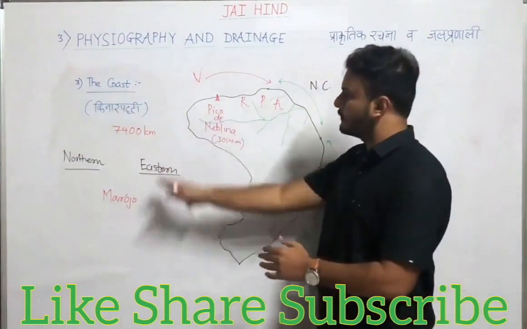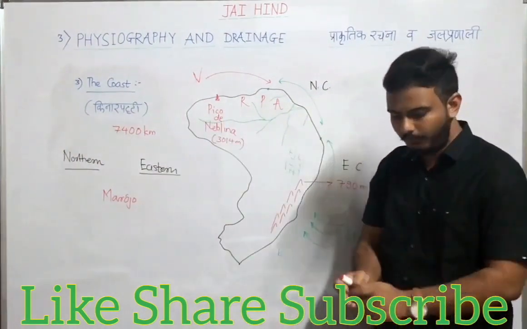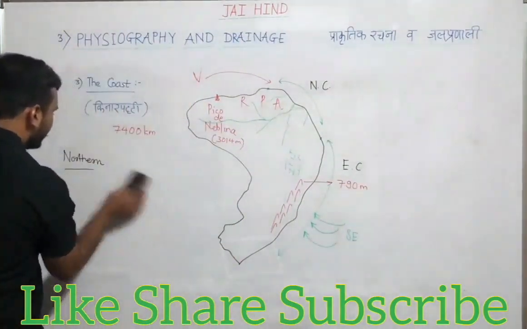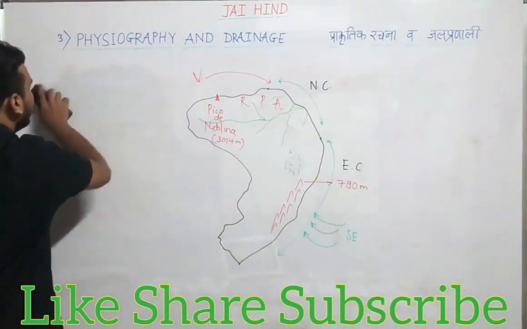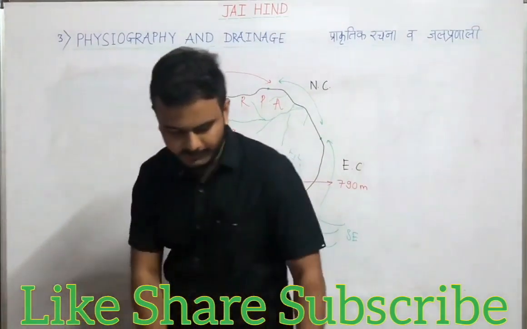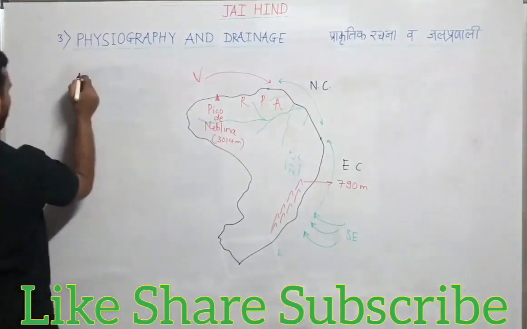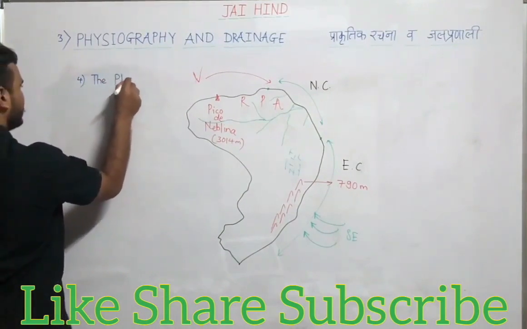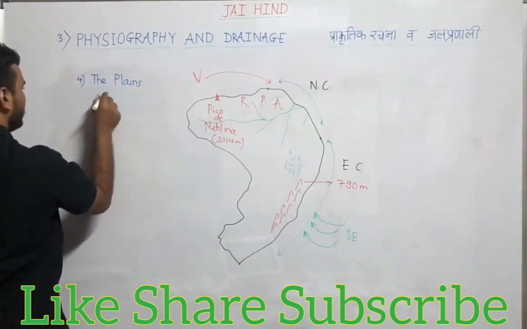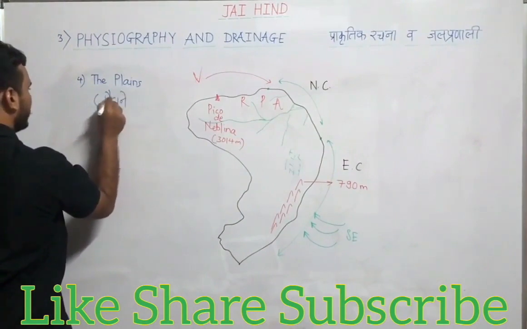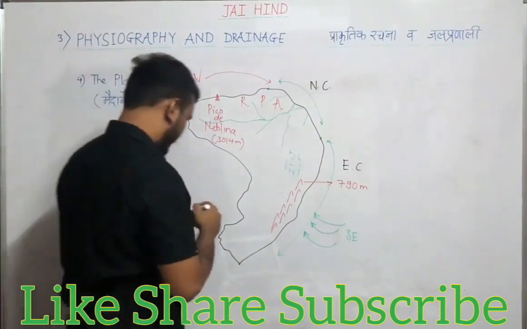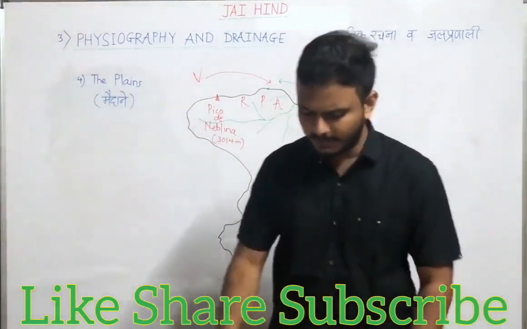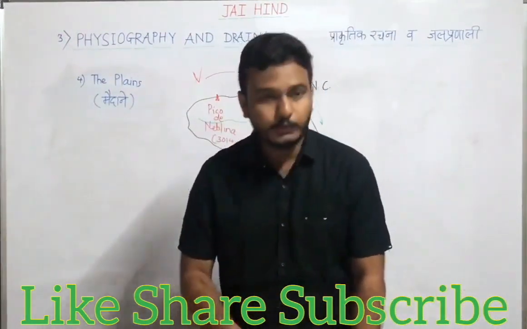So guys, this was about your third physiographic division of Brazil. Now we will learn the fourth physiographic division of Brazil, that is the plains. The fourth physiographic division of Brazil is plain. Plains, म्हणजेच मैदानी प्रदेश किंवा मैदानी. Guys, the plains in Brazil are confined to only two areas.